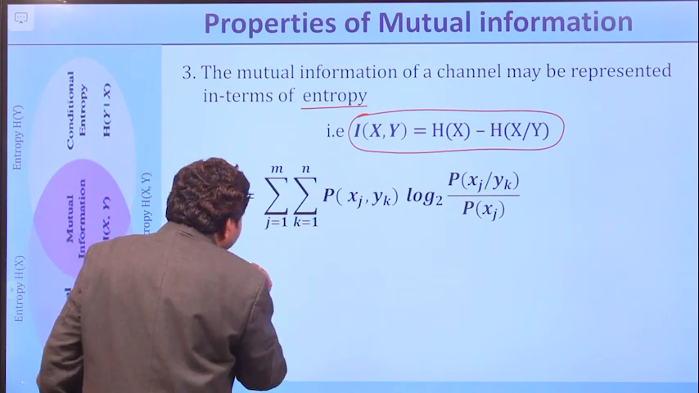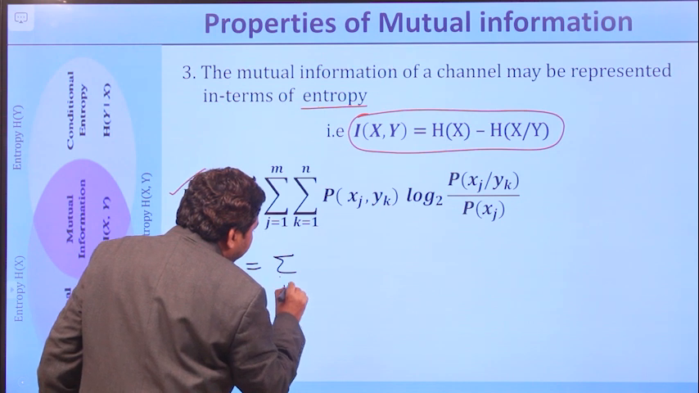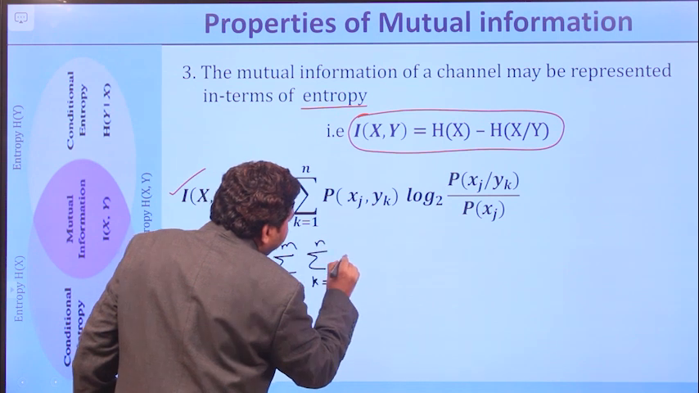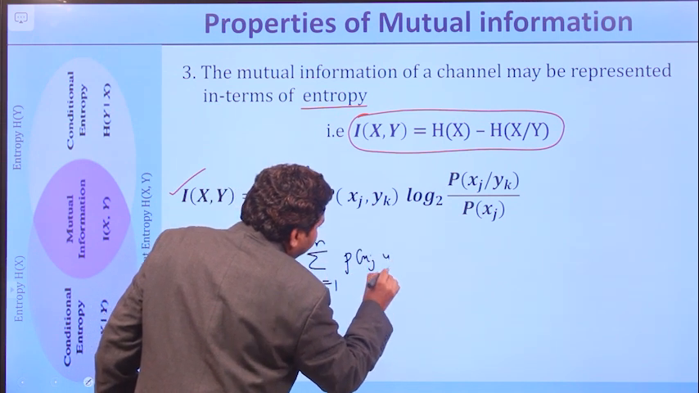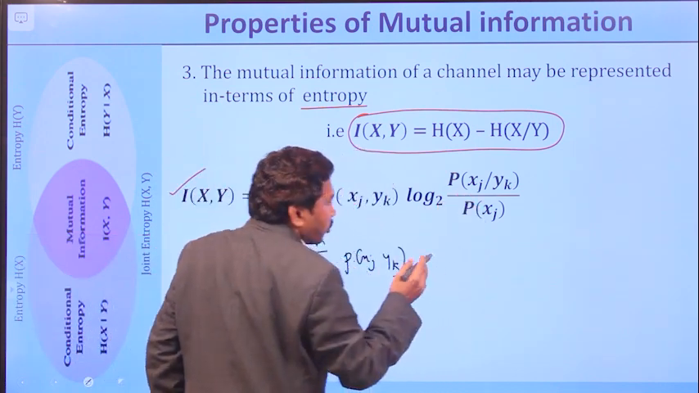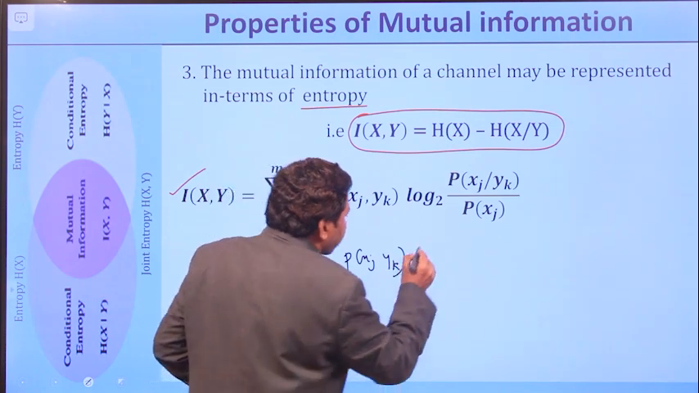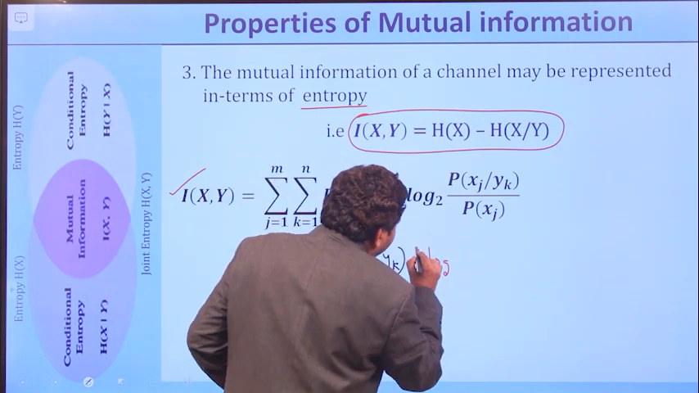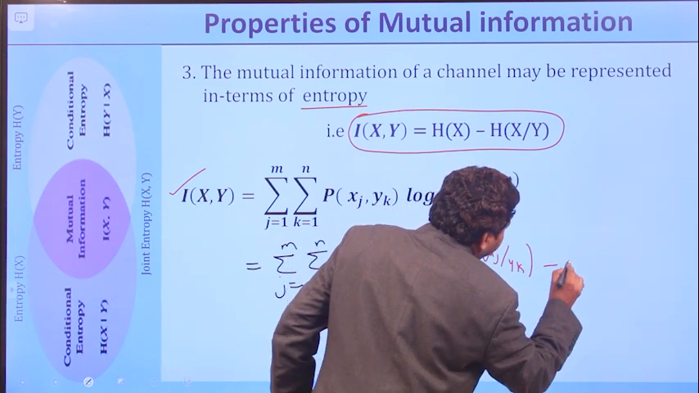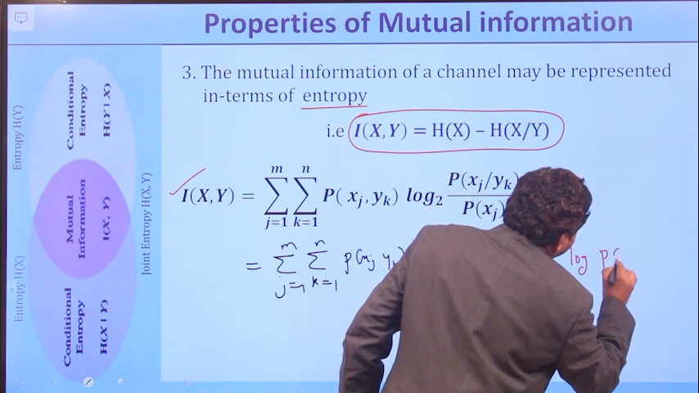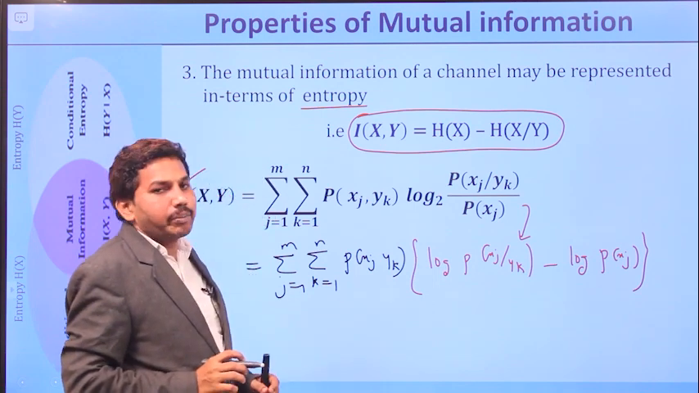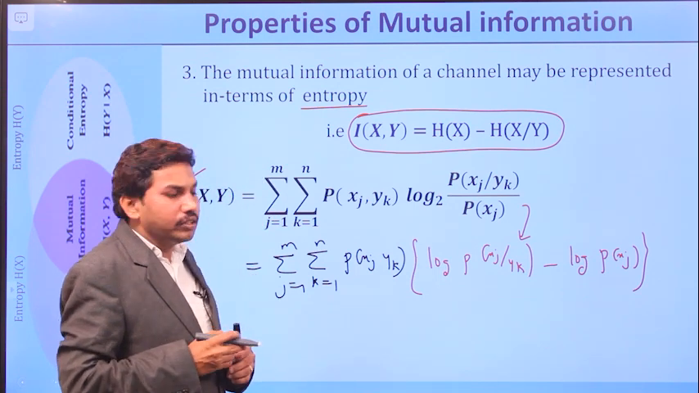So it is equal to sigma j equal to 1 to m, sigma k equal to 1 to n, p of xj comma yk, and then log a by b, which is equal to log a minus log b. So this can be represented simply as log of p of xj by yk minus log of p of xj. So the change here is that log a by b can be represented as log a minus log b, right? So you can expand it.